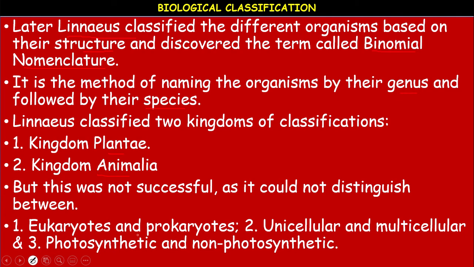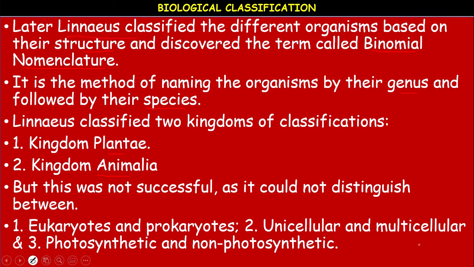Here we are considering three important factors. One is the nature of the cell. Prokaryote means a primitive cell without a nucleus; eukaryotes means cells with a well developed nucleus. There is no differentiation between them in the Linnaeus classification.